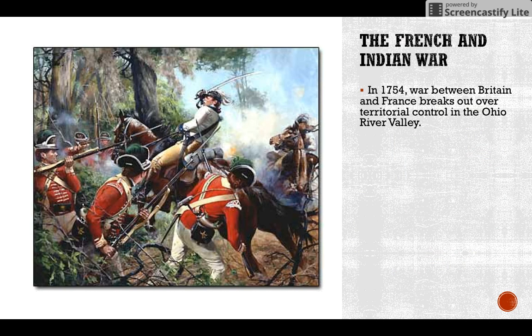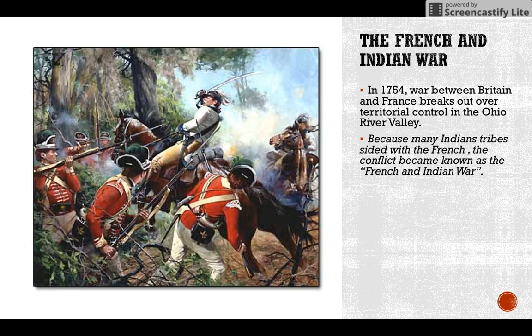So the war breaks out in 1754, and it happens between the British and the French, and they're fighting over who controls the territory of the Ohio River Valley. That's a mouthful. Because many Indian tribes sided with the French, the conflict became known as the French and Indian War. It's important to note that the French were not fighting against the Indians, they were fighting with the Indians against the British.